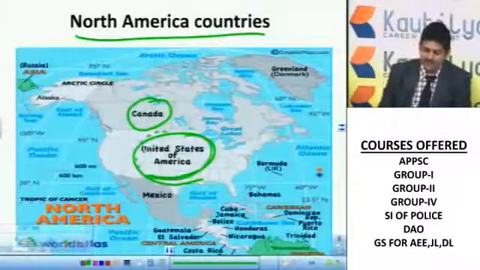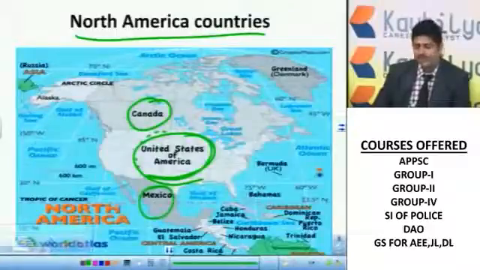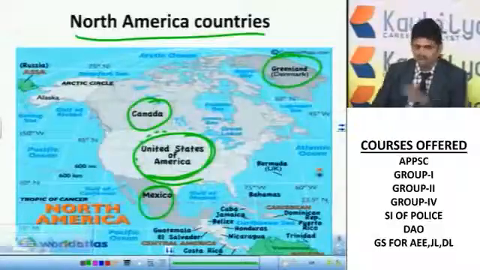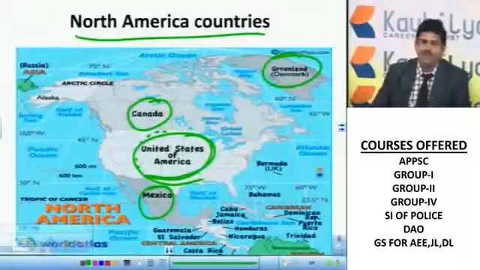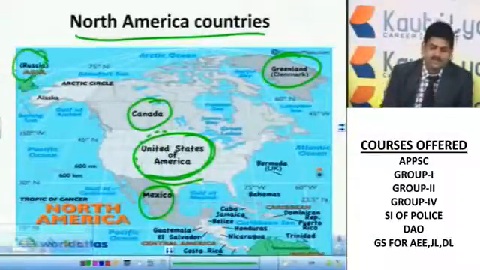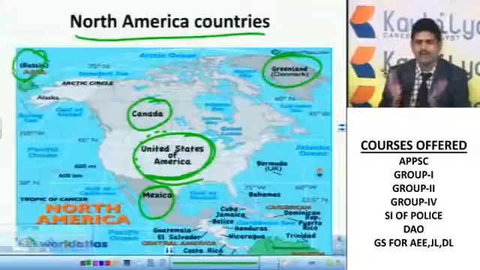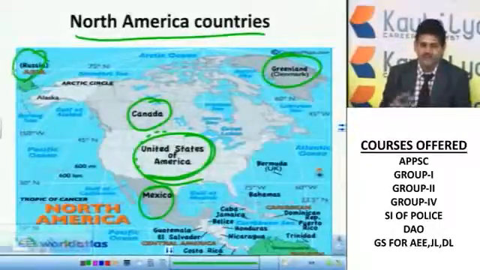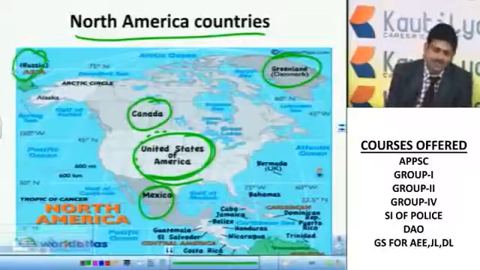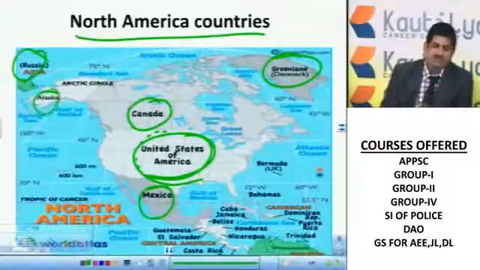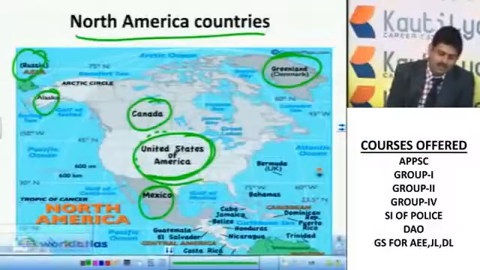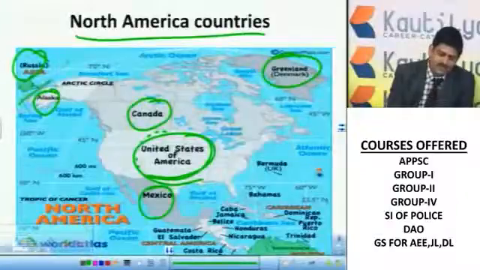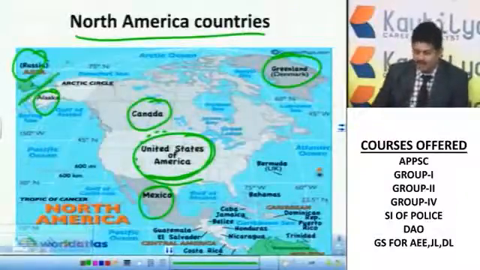So if you see here another one, Mexico. So these are 3 important countries in the world. Greenland does not have any land border, but it has a sea border. Here you can clearly see Russia, but as I said, Earth is round, so when you see from the other side, Russia touches here. Alaska was also part of Russia once upon a time, but they sold this particular region. So here you can see this Bering Strait. Bering Strait connects both Russia and North America.